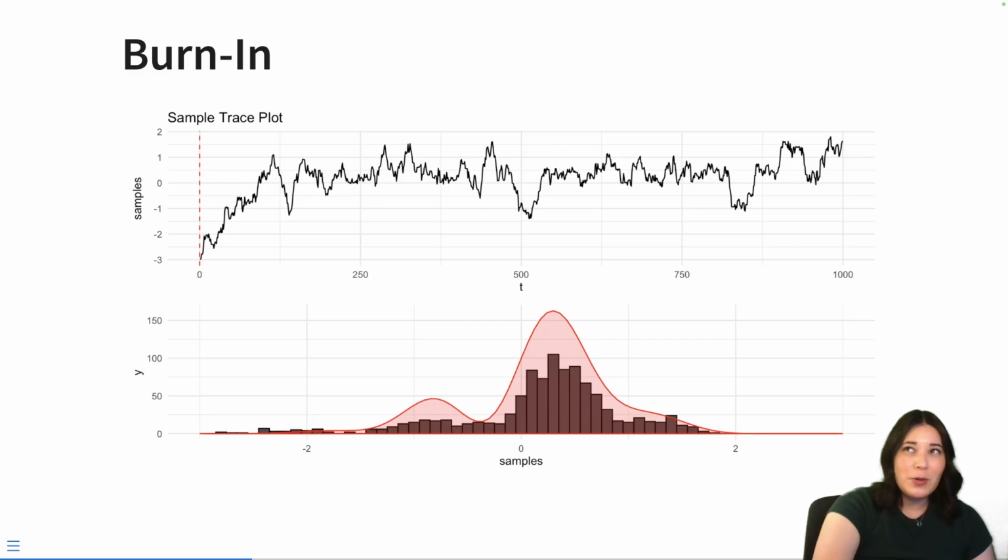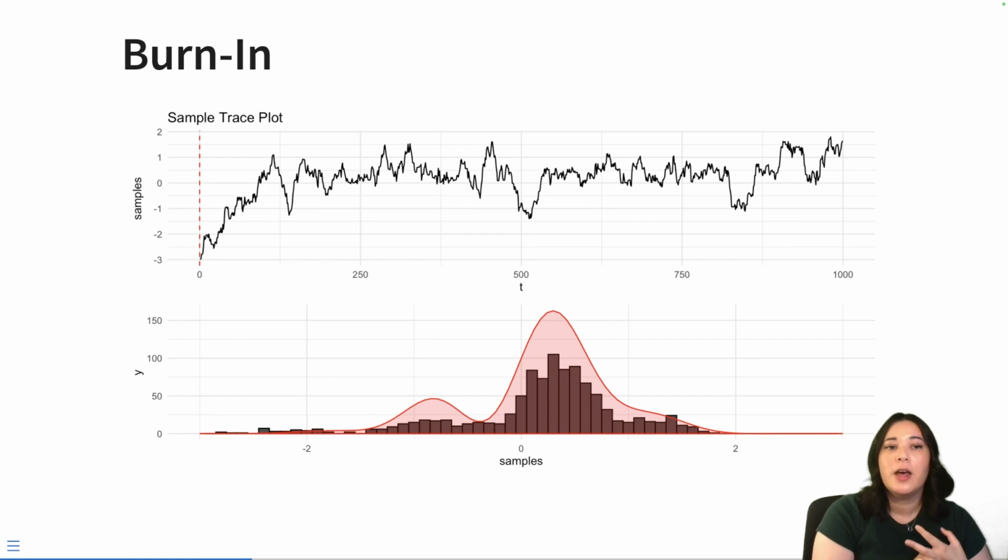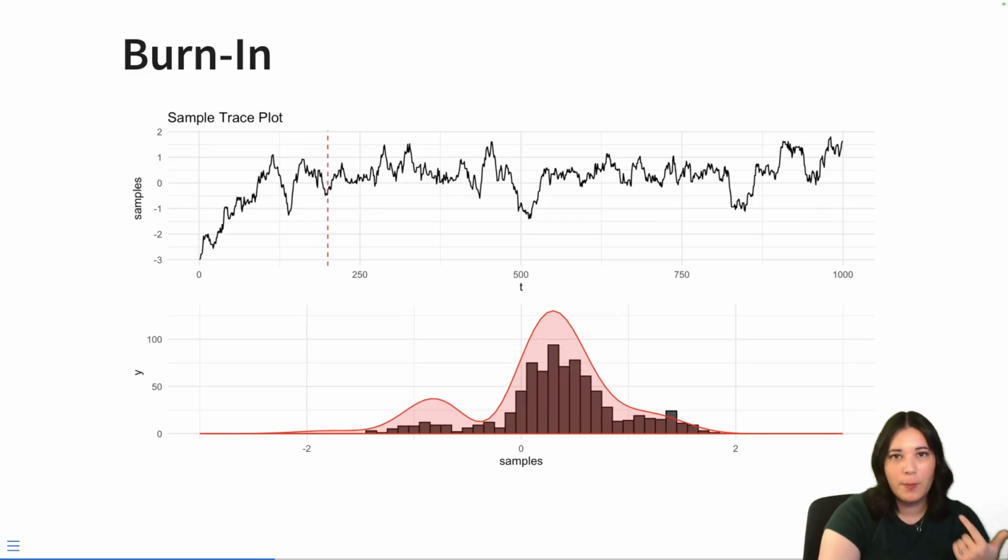One way you could think about it is if we ran our algorithm for thousands and thousands of samples, eventually the behavior of the very beginning wouldn't matter that much. However, one, that's really computationally expensive, and two, we don't necessarily know how long it's going to take to start converging to our population distribution. And so one of the things we can do is have a burn-in period. Burn-in is really conceptually simple. We let our chain run for a bunch of iterations before we actually start collecting and recording the samples. Essentially, we're giving it time to get to that converged state, and then we start recording the samples.